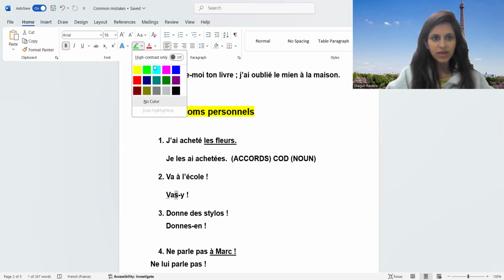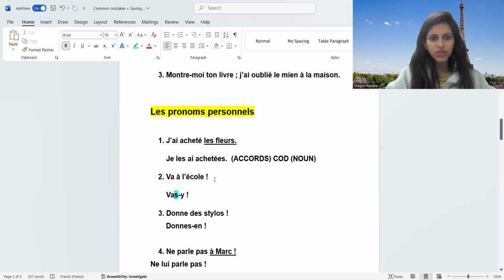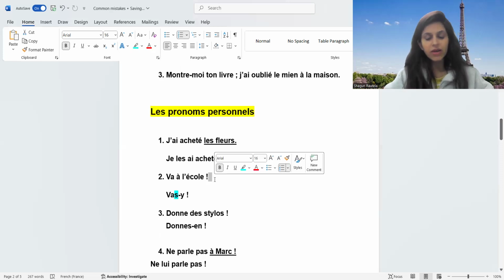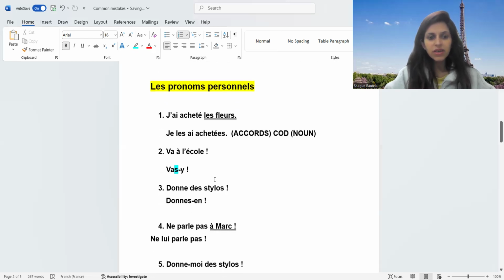Okay, I'll highlight in some color. Blue probably so that you can see. So I've written that S again. Why? Because it's followed with y. Similarly for my third sentence, it's followed with en. So I'm going to get my S back in all the ER verbs plus verb aller. Okay. Moving ahead to fourth part.